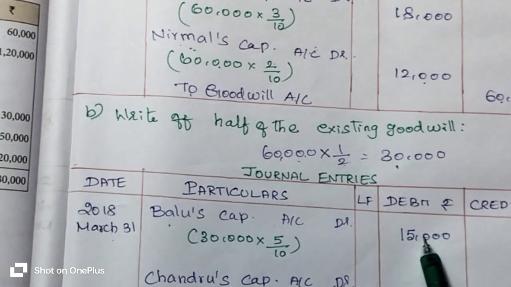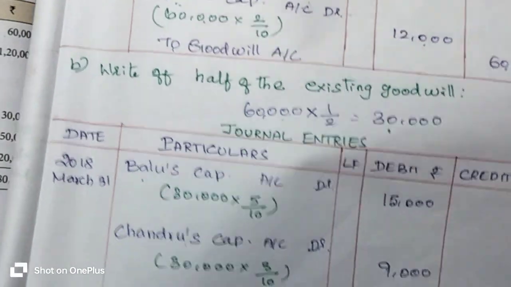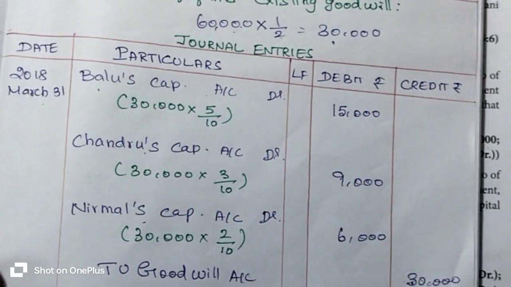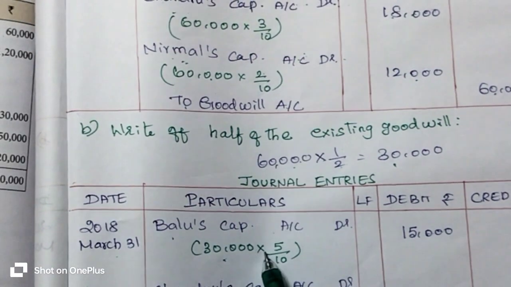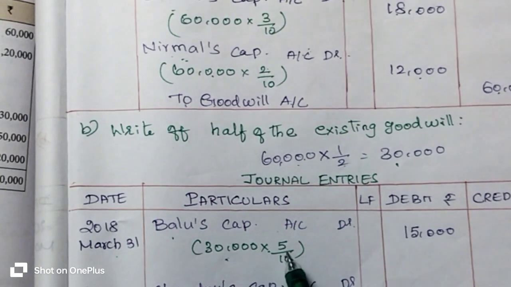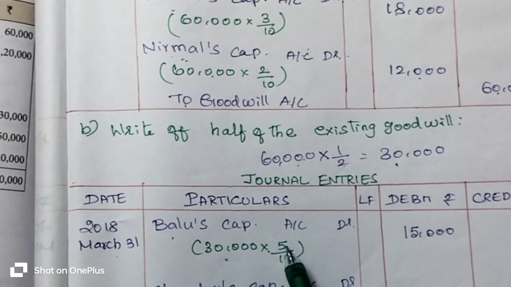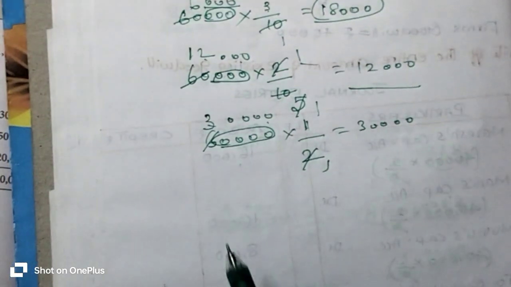Balu's capital account debit 15,000 rupees. So we have to calculate that half of the amount of goodwill, 30,000 rupees, with Balu's gaining ratio, which means old profit sharing ratio, 5 by 10 into 30,000 rupees.